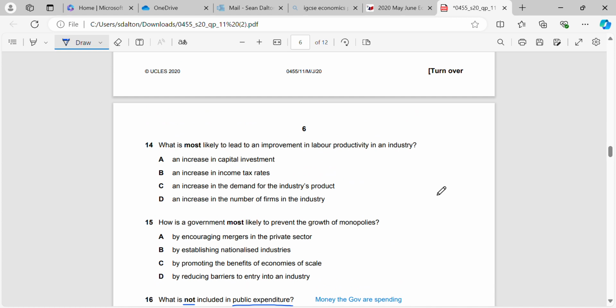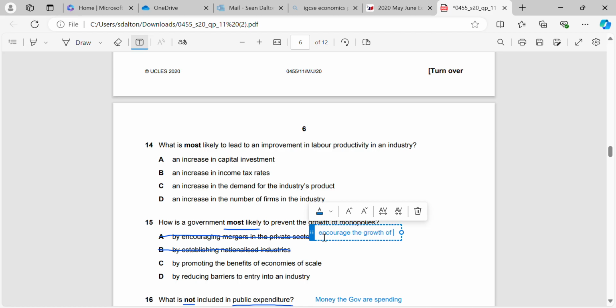Okay, question 15. How is a government most likely to prevent the growth of monopolies? Okay, so we've got a number of different ways that we can prevent the growth of monopolies, but there is the main one that they use. Okay, establishing nationalized industries, that's unlikely. They could do that, but they want the free market to work, right? Because it's more efficient. And nationalizing industries will be extremely expensive and inefficient. Encouraging mergers in the private sector, that's not going to prevent the growth of a monopoly. That is actually going to encourage the growth of a monopoly.